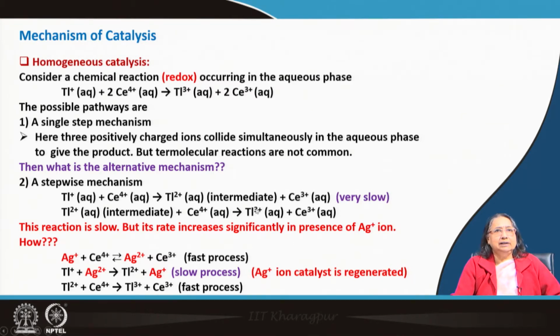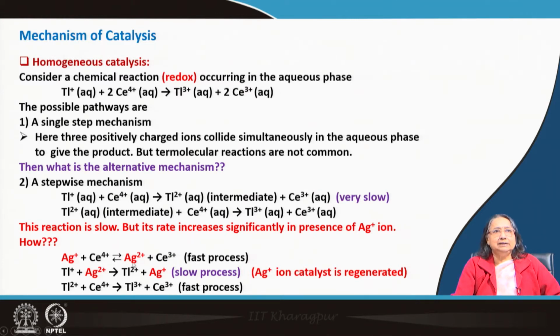Now, if we add silver plus ion here, we can think the mechanism in this way, and we will see that the reaction becomes faster, at least much faster than this one. What is happening, if the silver plus ion is added, then this reaction is a fast process, and then silver 2 plus is produced and cerium 3 plus is produced.